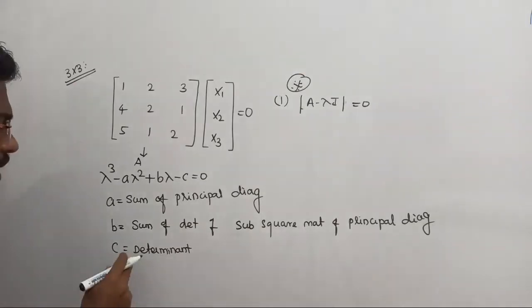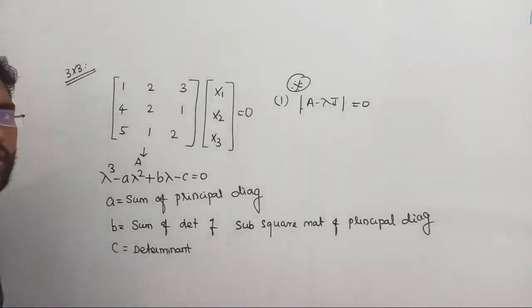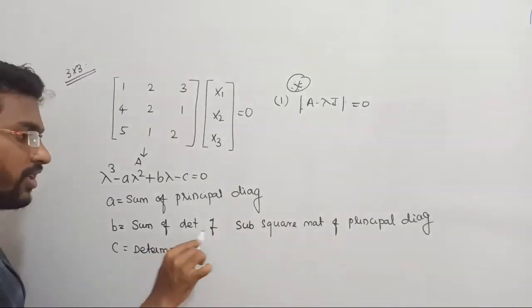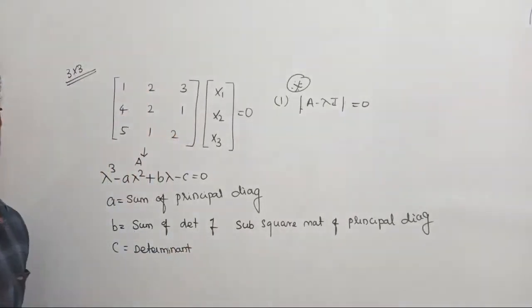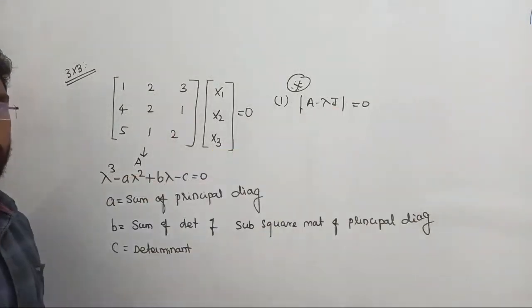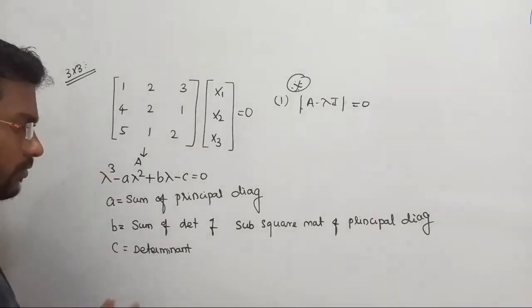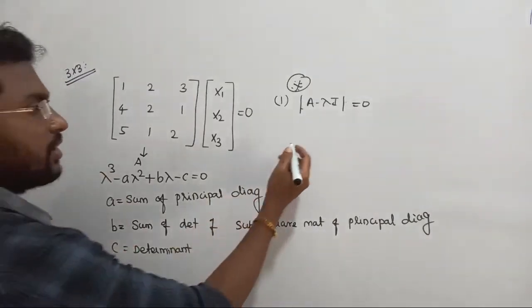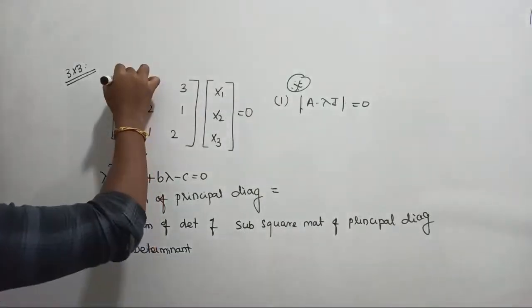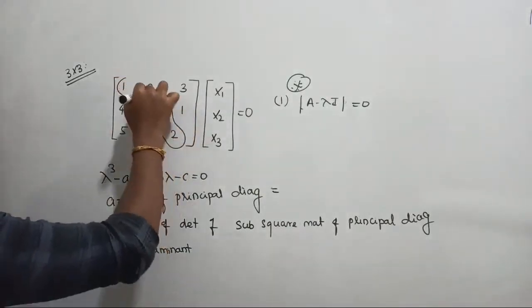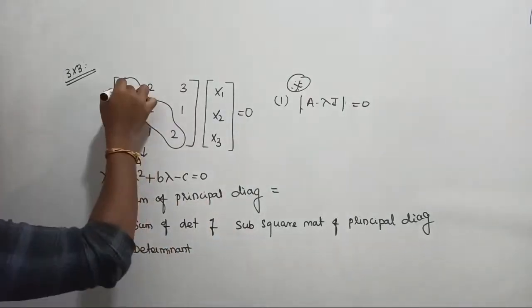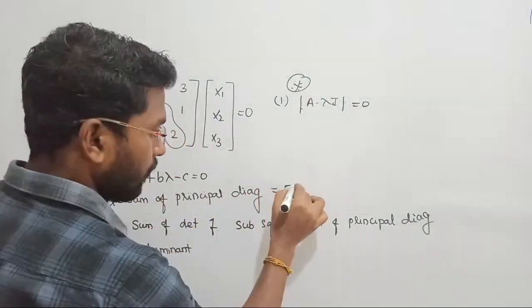Anyway, how will you find C? Sum of the determinants of the subsquare matrices. What do we do? The sum of the determinants of the subsquare matrices of the principal diagonal, how will you do it? Let us see the sum of the principal diagonal first. The principal diagonal is what? Guys, listen. Add the diagonal values. See, the first one is the sum of the principal diagonal, so 1 plus 2 plus 2 is going to be 5.